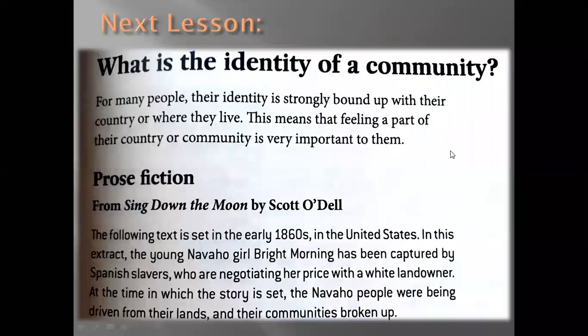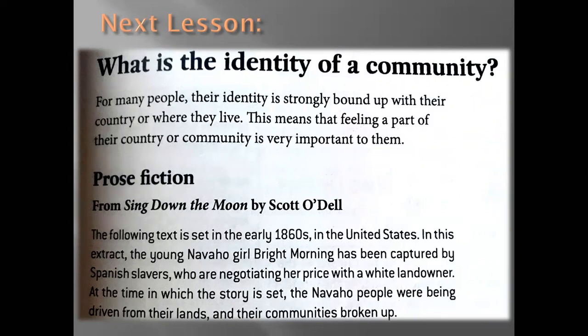Have a look at this one, guys. Next lesson, we'll have a look at this one, okay? The identity of ability in prose fiction, which is Sing Down the Moon by Scott O'Dell. You're going to read this part on your own, and then we will continue for the next lesson, which is next week. Just before we come, read the story.